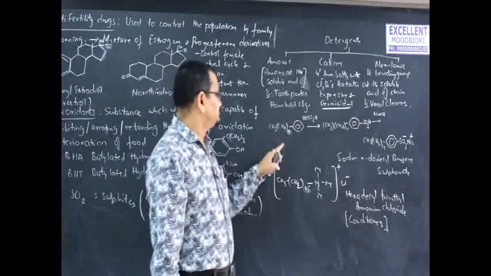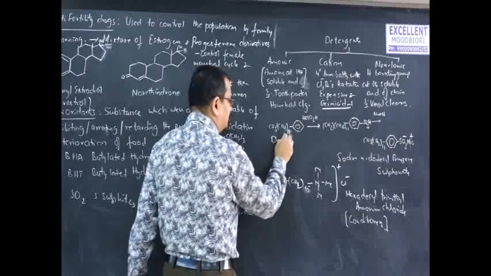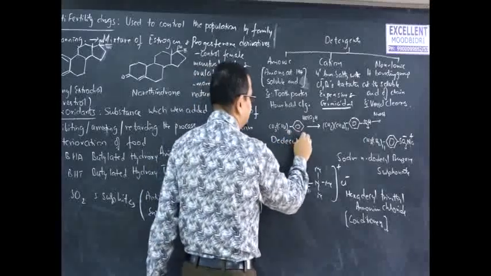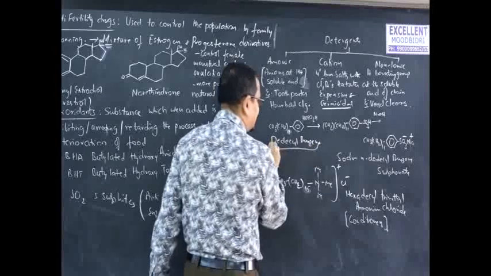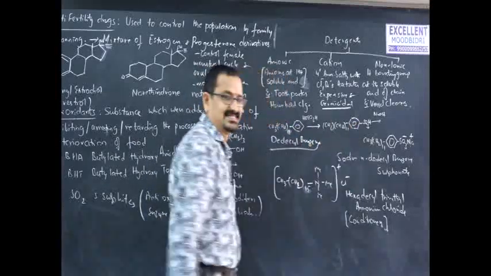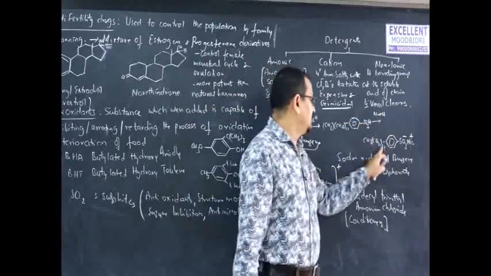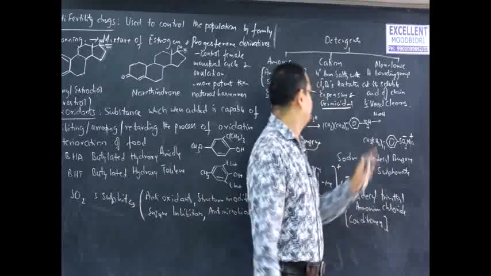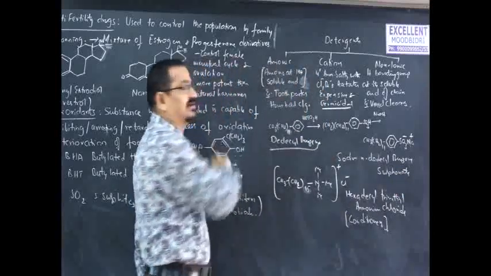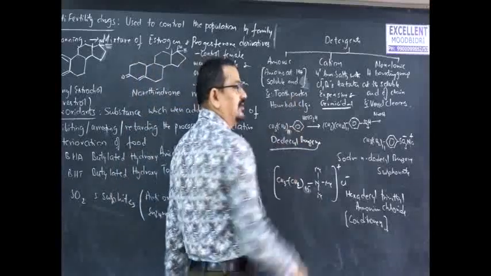For example, consider this structure with a 12 carbon chain, dodecylbenzene. When subjected to sulfonation, it gives dodecylbenzene sulfonic acid, and when treated with sodium hydroxide, it gives sodium dodecylbenzene sulfonate, which is an example of an anionic detergent. These are usually employed in toothpaste and household cleaning substances.